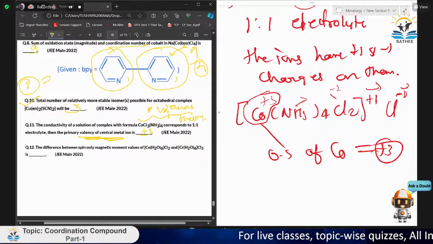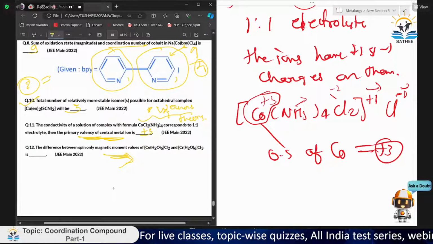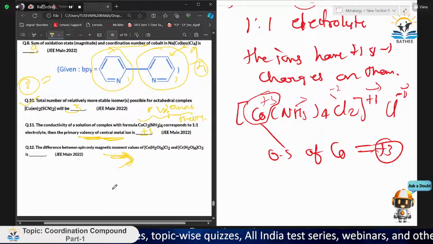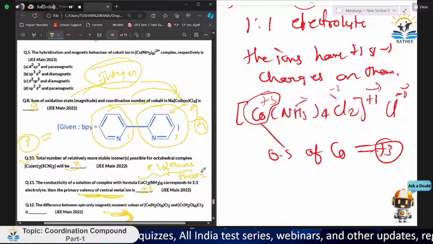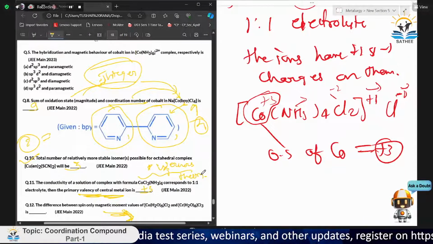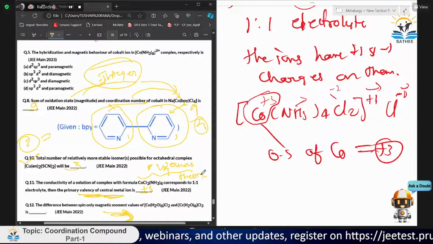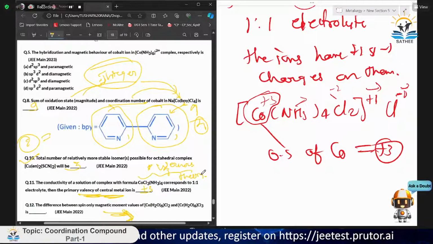So till that part I have completed. The spin only magnetic moment question is also part of the next section, which we will study in the next lecture. So we have covered the complex compound part, that is some nomenclature and isomerism, and some Werner's theory and the en part. We have done certain questions also, so keep practicing.